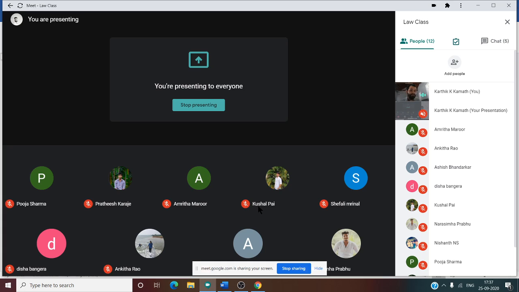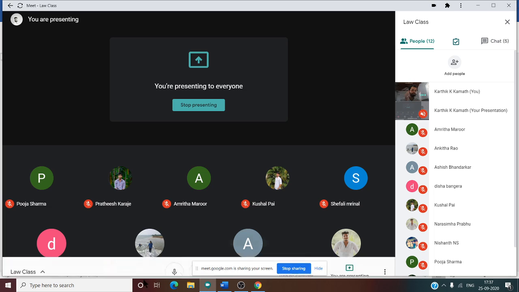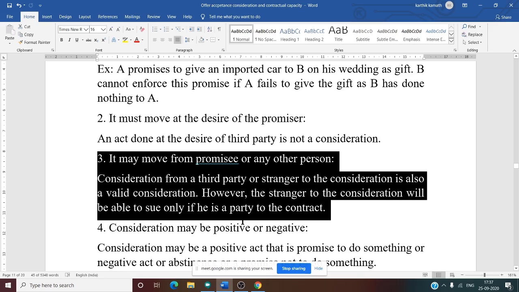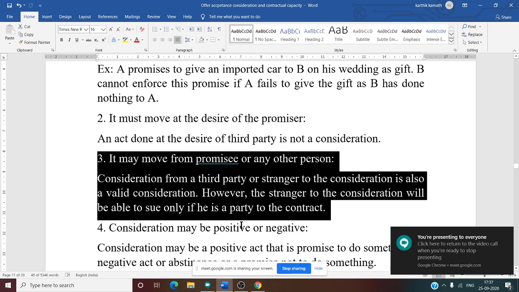Now I am receiving the consideration from a stranger because he is not a party to the contract. Only A and B are parties to the contract. Is this clear? So consideration can be received from a stranger also, that means a third party also.